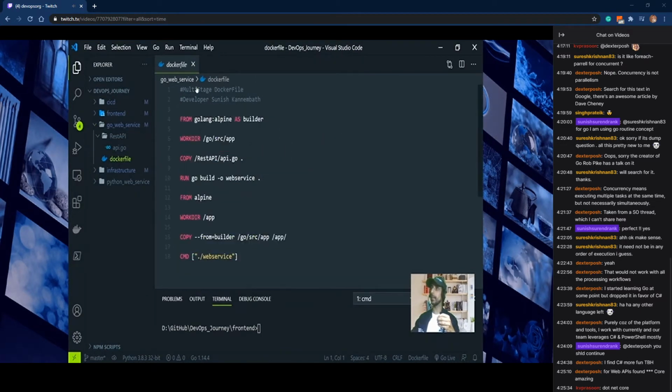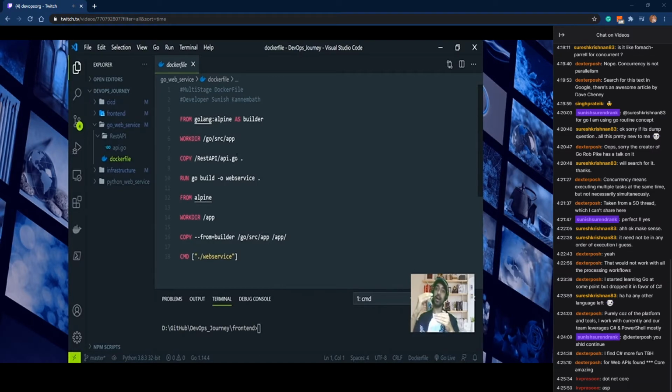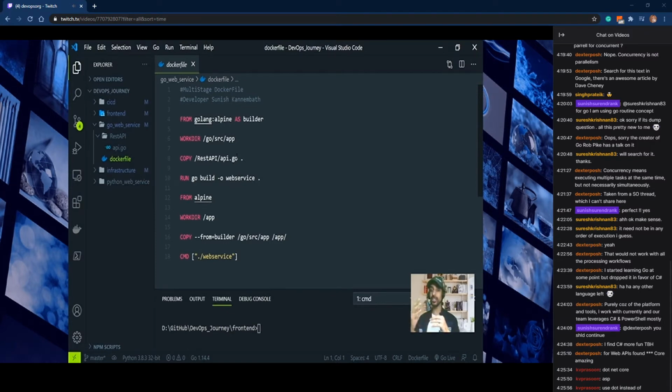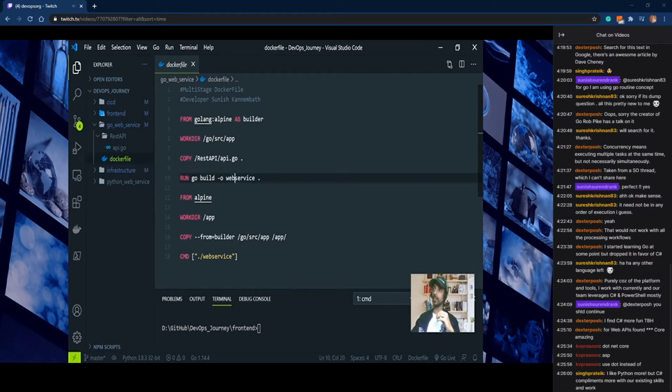For Go, I am creating a Docker file which is actually called a multi-stage Docker file. As the name says, it will have multiple stages. The first stage, and it will have different sub stages. The first stage here in my case, you can see, I will take this part as the first stage and this part as the second stage.